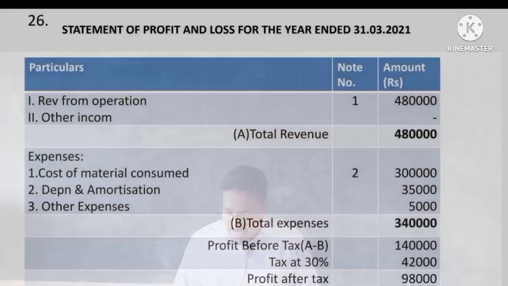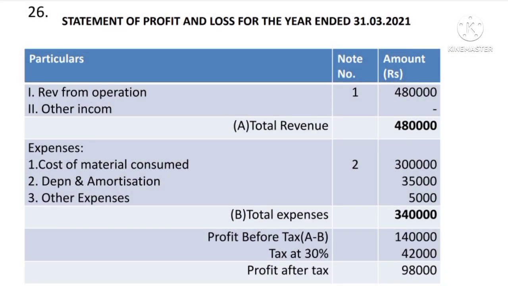That would be the revenue from operation. So therefore you write revenue from operation, note number 1, 4,80,000, and number 2, other income, there is no other income, so the total revenue will be 4,80,000. Now second section is the expenses. Here what are the expenses given, that much only we have to record. First, cost of material consumed is given, so you write cost of material consumed 3 lakhs.